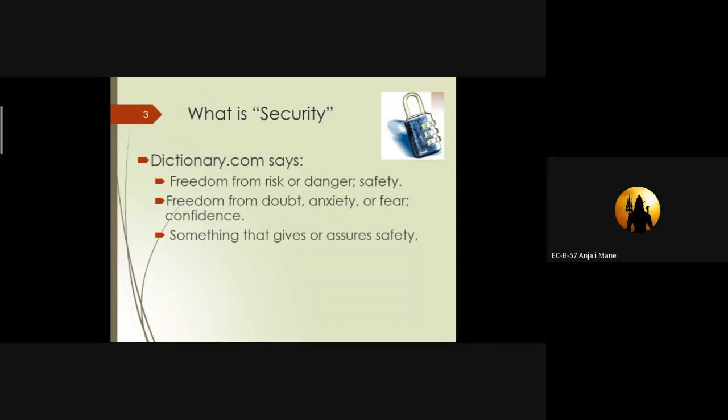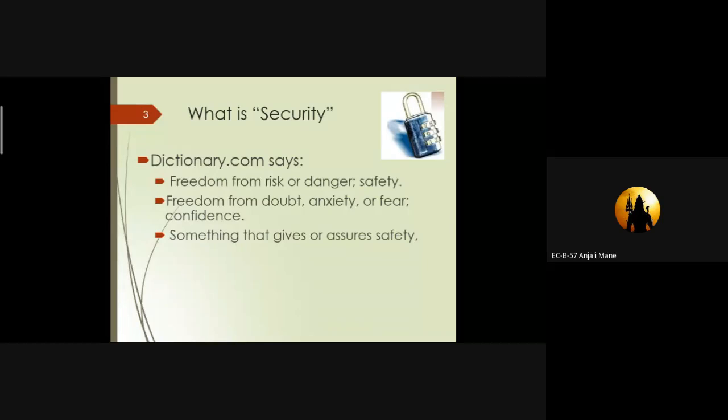Okay, so the basic meaning of security is that there are various definitions of security. We can call it freedom from risk or danger. If we feel any area, any zone is dangerous, we cannot feel secure in that area or in that network.